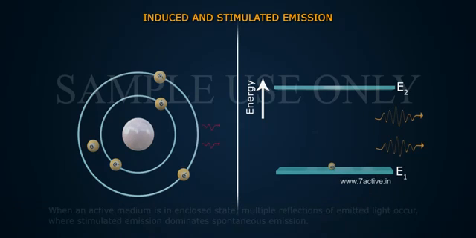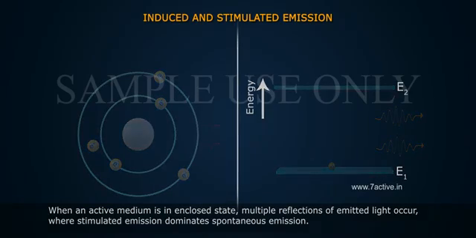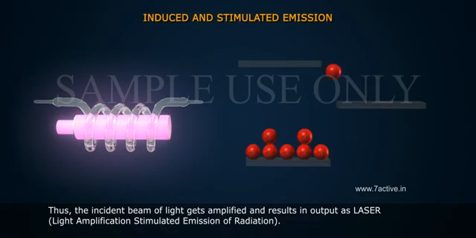emission. When an active medium is in an enclosed state, multiple reflections of emitted light occur, where stimulated emission dominates spontaneous emission. Thus, the incident beam of light gets amplified and results in output as laser, light amplification by stimulated emission of radiation.